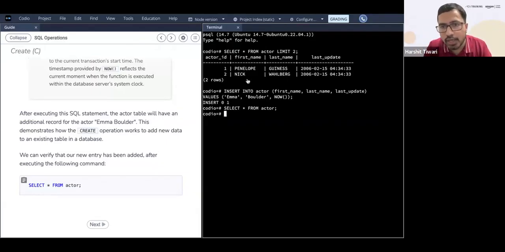Okay, so if you want to see whether this particular record was actually inserted or not, what you can do is you can say select star from actor where. Now you tell me, what where clause can I add to check whether this particular data was inserted or not? Select star from actor where what?